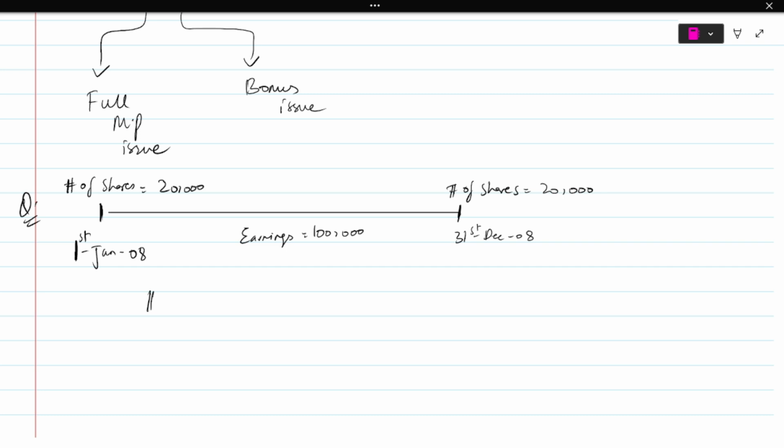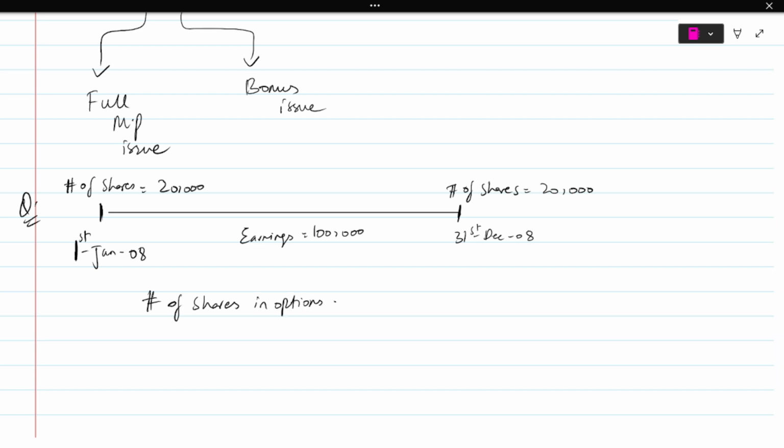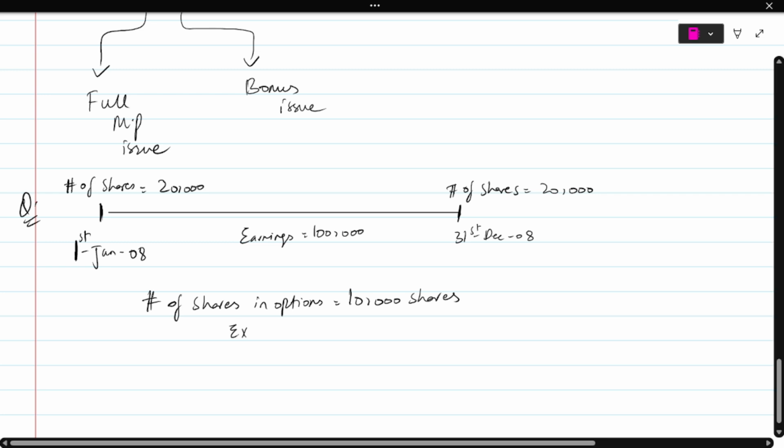And then it says that the number of shares in options are 10,000 shares. And it gives us the exercise price, which is $3. It gives us the average market price, which is $5.